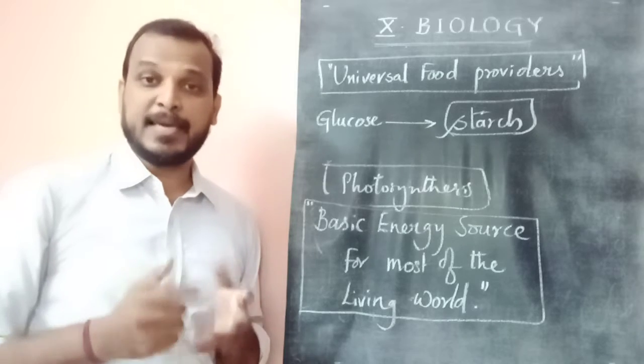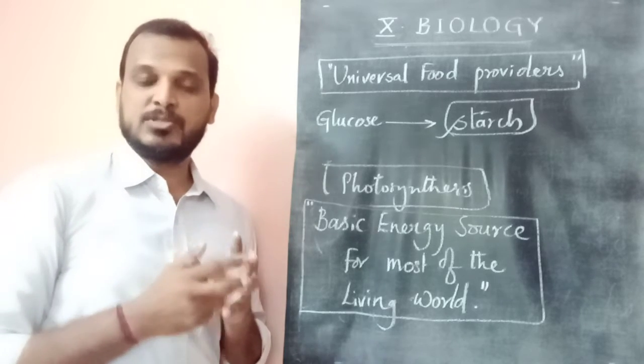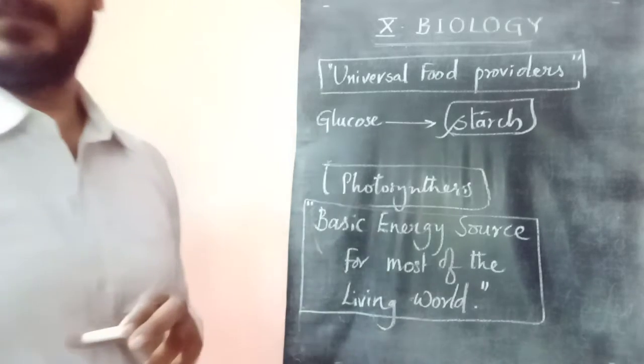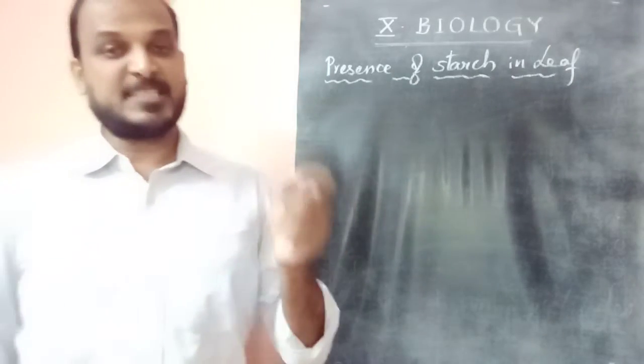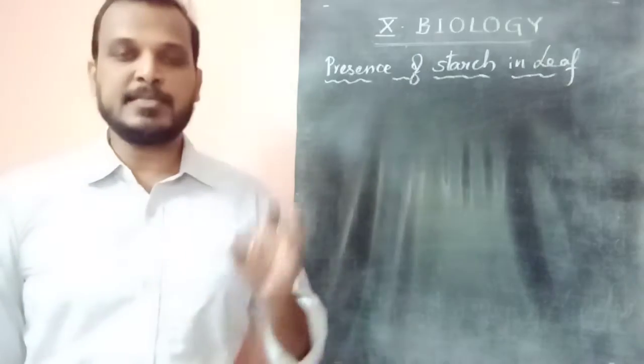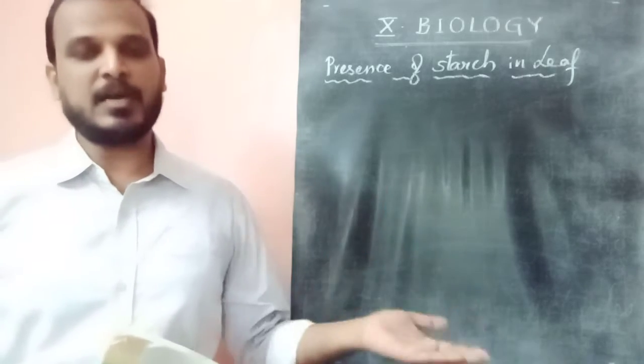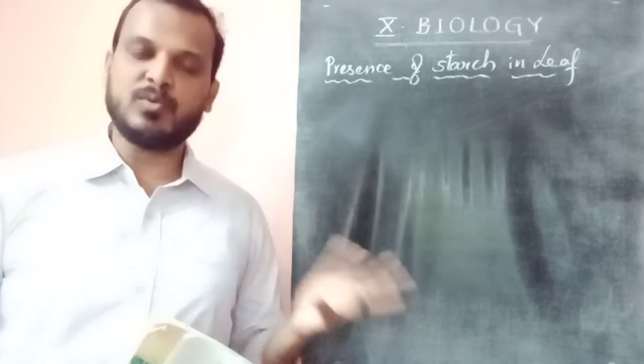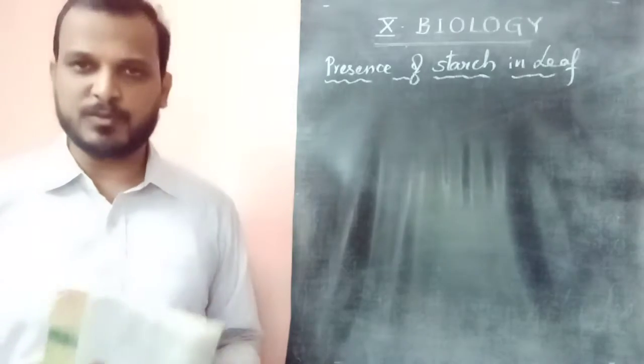Let us start an experiment to prove the presence of starch in leaf. Dear children, we are going through a topic and an experiment to prove that starch is present in leaf, which comes out of a combination of many glucose molecules and is prepared in photosynthesis.